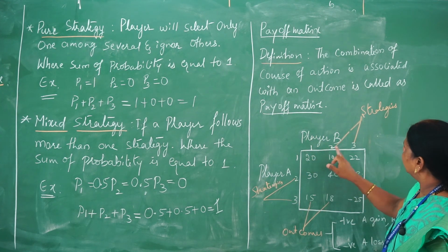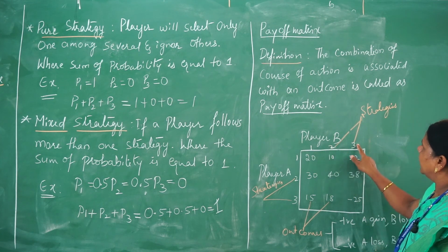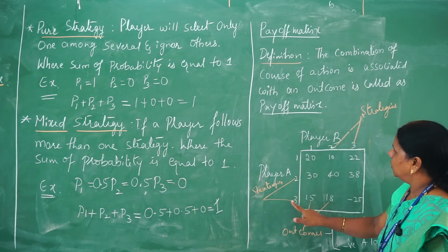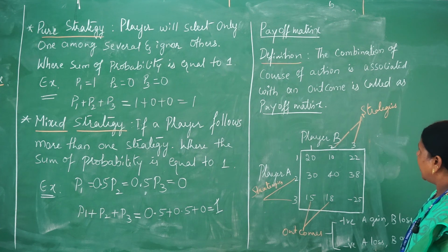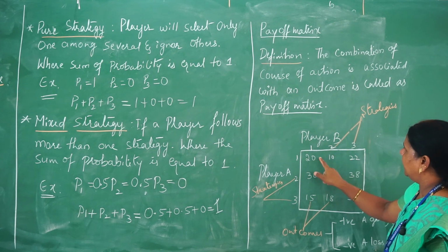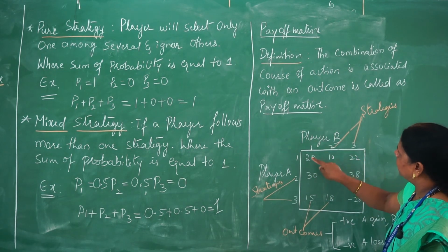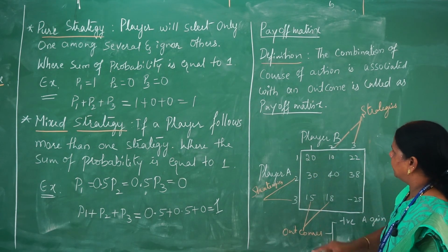and followed by the three strategies of A and B respectively, 1, 2, 3 for player B, and 1, 2, 3 for player A. And wherever each player's strategy of A and B is intersecting, for example player A1 is intersecting with player B, then this is called an outcome.